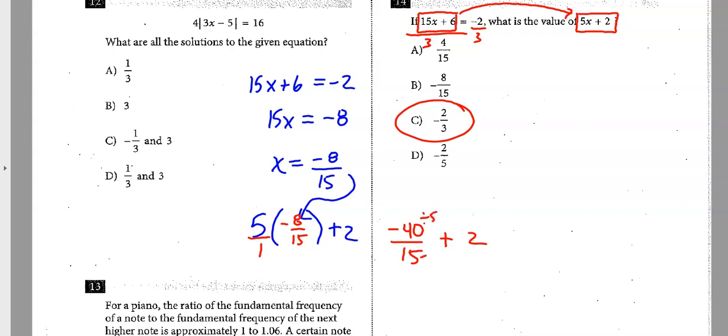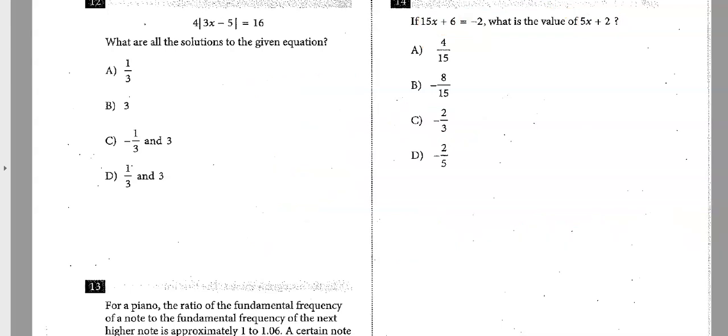So if I divide by 5, I get -8/3 plus 2. Well, 2 is basically 6/3, 6 over 3. And I get -2/3. But it would have been a heck of a lot easier to do what I did on the top. So keep an eye out for those.